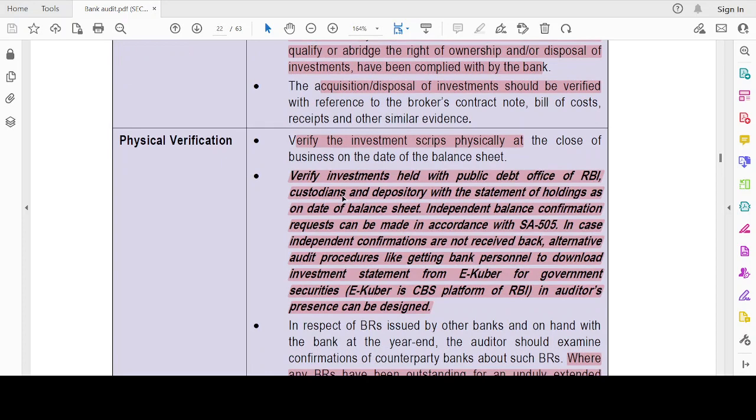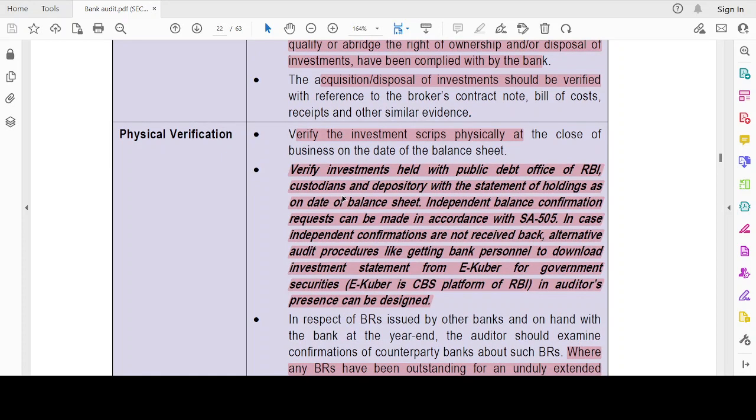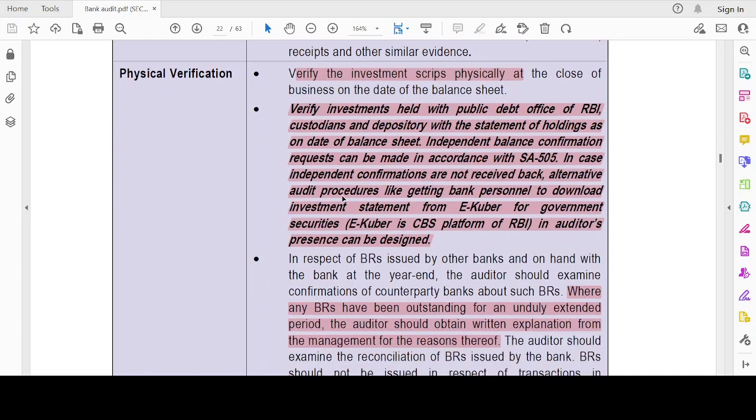Verify the investment held with the public debt office of RBI, custodians and depository, with a statement of holdings as on the balance sheet date. Independent confirmation request can be made in accordance with SA 505. In case independent confirmations are not received, alternative procedures, like getting bank personnel to download the investment statement from e-Kuber for government securities in the auditor's presence, can be designed.